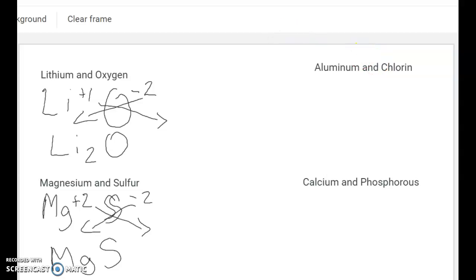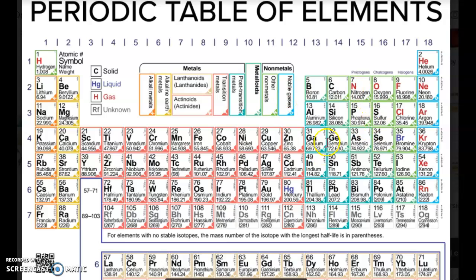Okay, so I'm going to go back to my periodic table, and I'm going to look for my aluminum. Where is aluminum? Aluminum, group 13. If group 1 has one electron in its outer shell, group 2 has two electrons in its valence shell. Group 13, we're going to skip the transition metals right now. Group 13 will have three electrons in its outer shell. Now, is it easier for aluminum to gain 5 electrons or lose 3 electrons? It's easier for aluminum to lose 3 electrons.